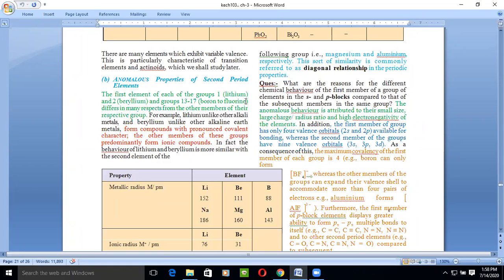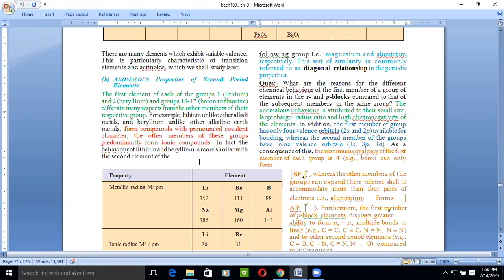So these upper elements, like lithium and beryllium, form covalent bonds, and the other elements of the group form ionic bonds, right? They generally exist in ionic state. First point clear, beta? That lithium and beryllium form pronounced covalent bonds, but the other elements of these families generally exist as ionic compounds. Ionic bonding is there between the other family members of both of these elements, right?